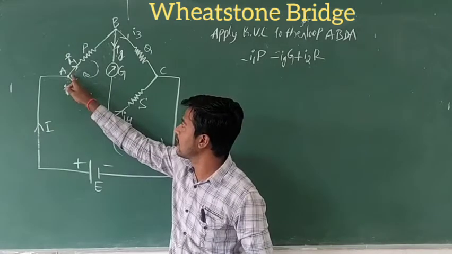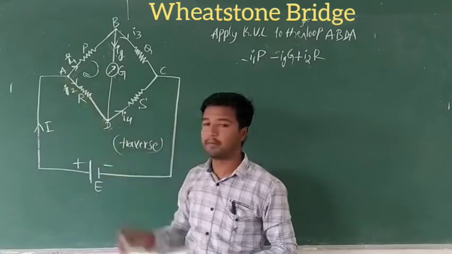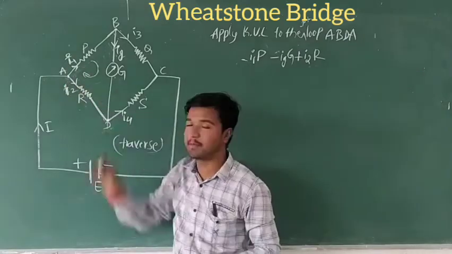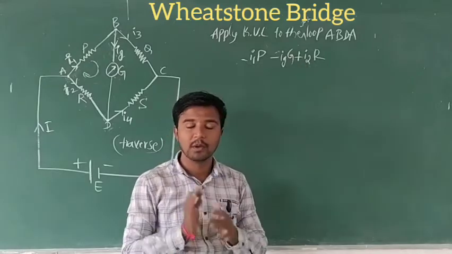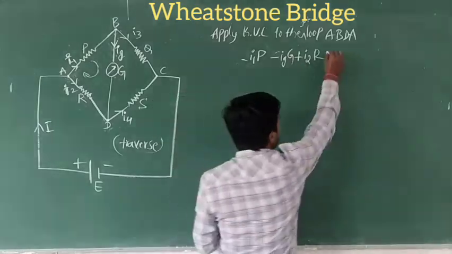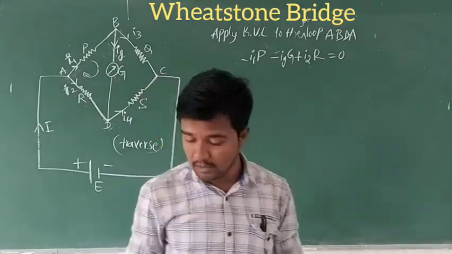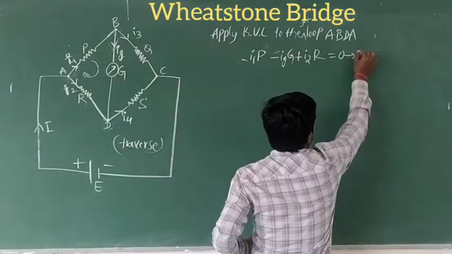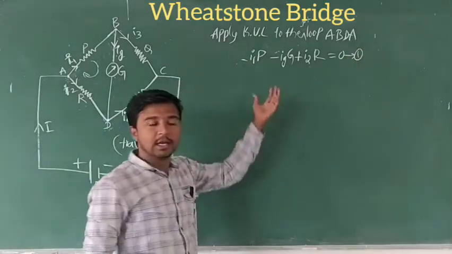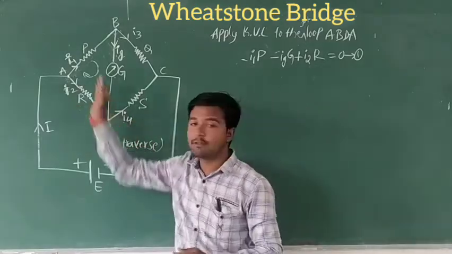Okay. So here, just observe. In this branch, the current flows from A to B, but in this branch, the current flows from A to D. This is opposite to this branch. That's why we take it as positive I2R. Okay. Clear? This is equal to 0. Just observe the diagram. This is equation number 1. We have calculated the current and the resistance in the first loop.